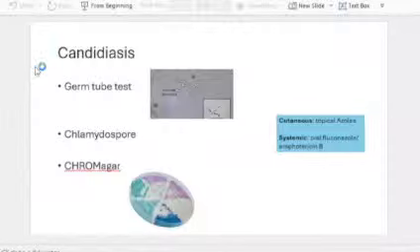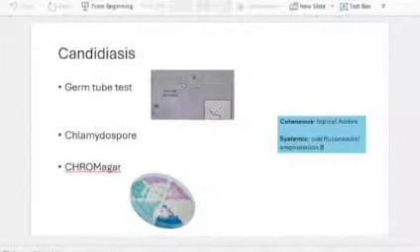So, is there anything else that you want to discuss from this? If not, we'll move on to the next set of systems.